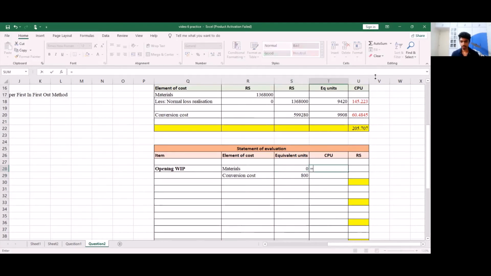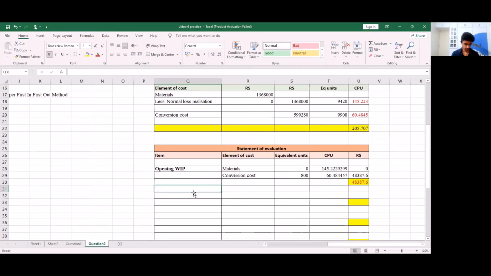Cost per unit is going to be 145.22 and 60.48. To get my total amount, I'm going to multiply equivalent units with cost per unit for both these items. So in our first case, we get 0. And in our second case, we get 800 into 60.48, which is 48,387.6. So we're going to find the total of opening work in progress. We get the same as our conversion cost because materials is 0.